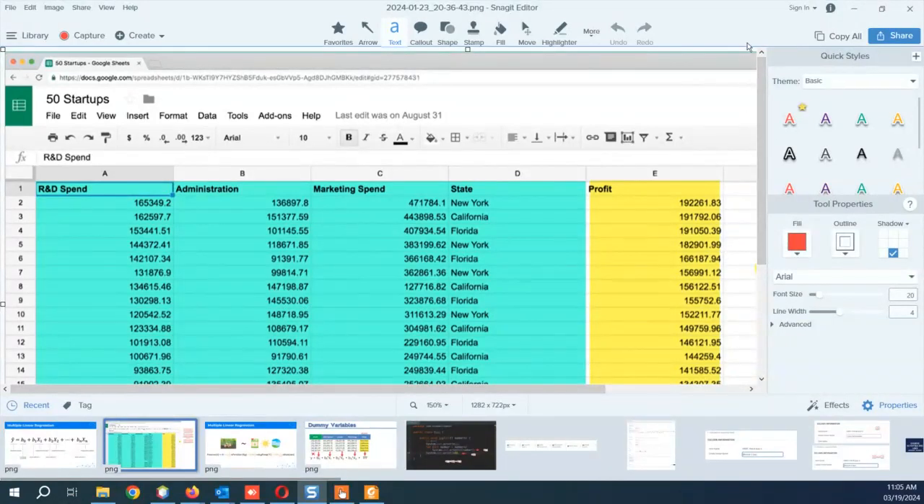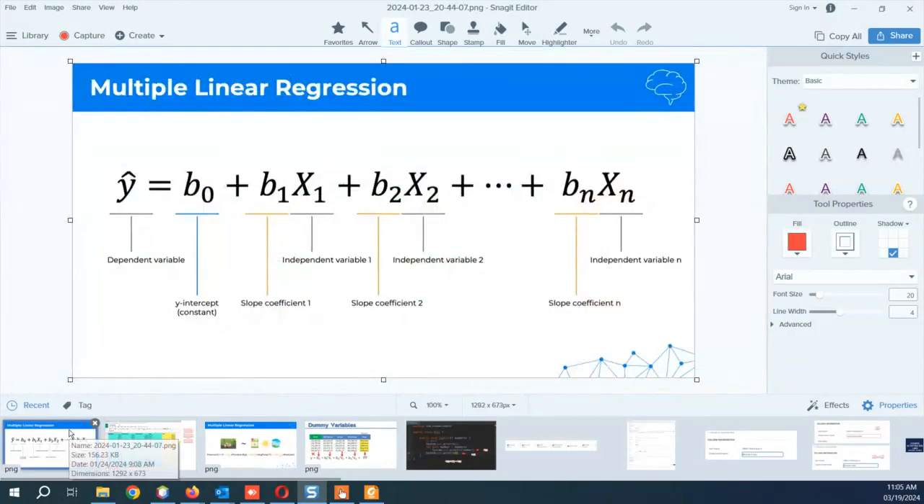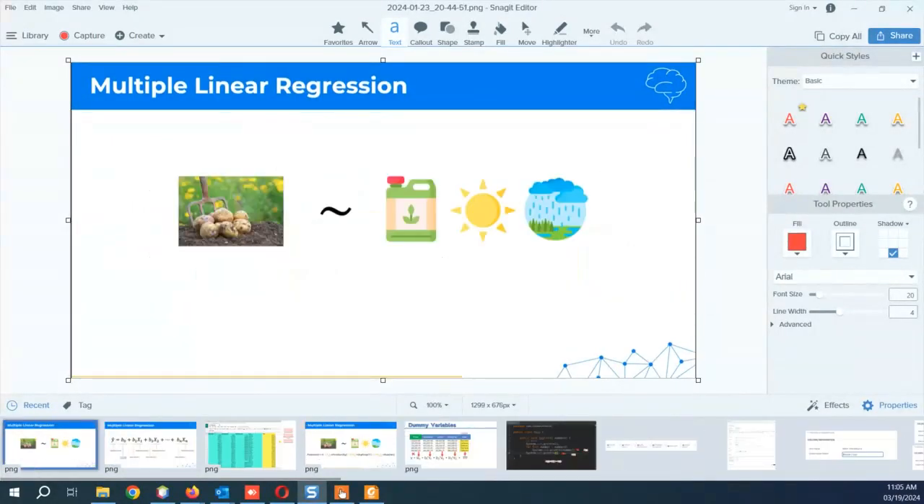Now this is the formula, but it is just an expansion of the simple linear regression formula that we already know. So now production of potatoes is dependent upon three factors that we already know, which I have already discussed with you guys.